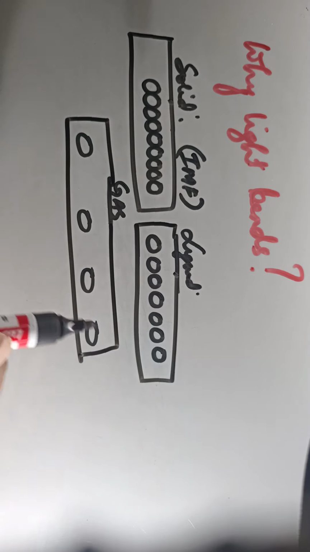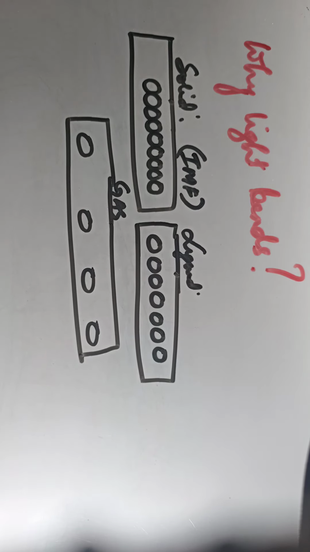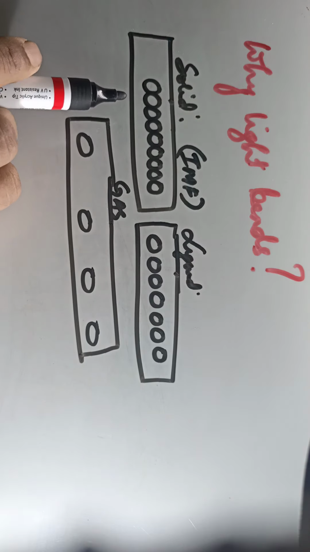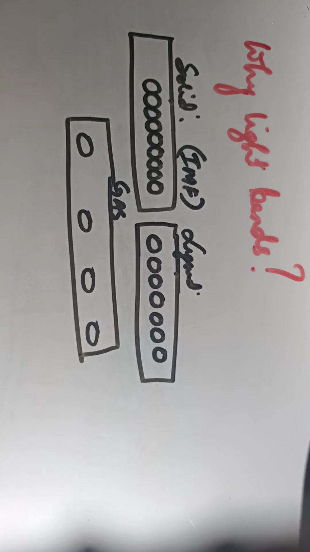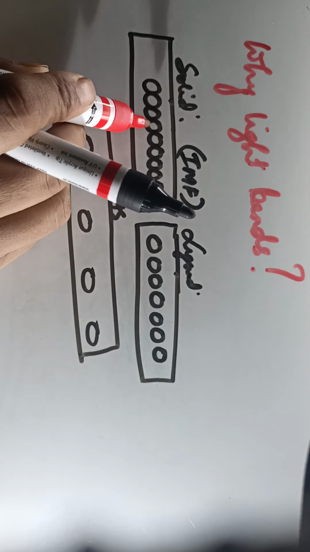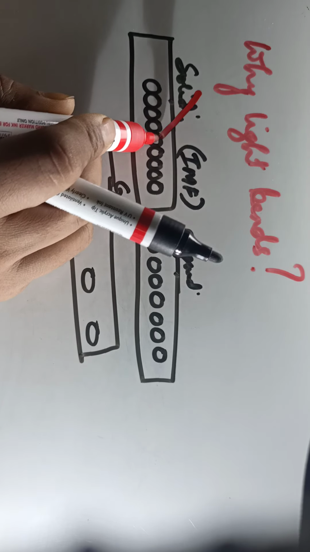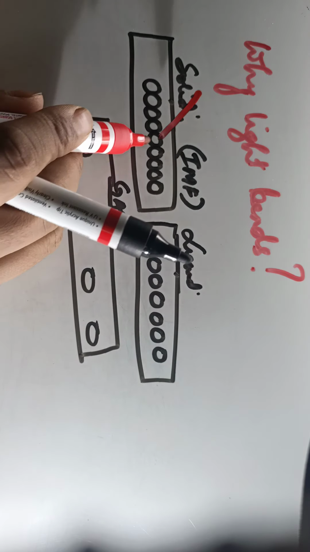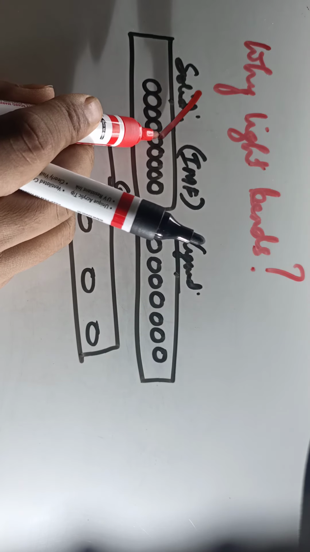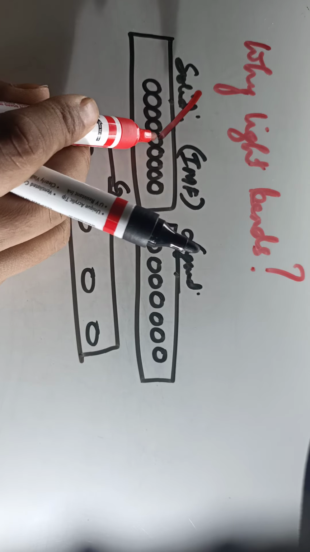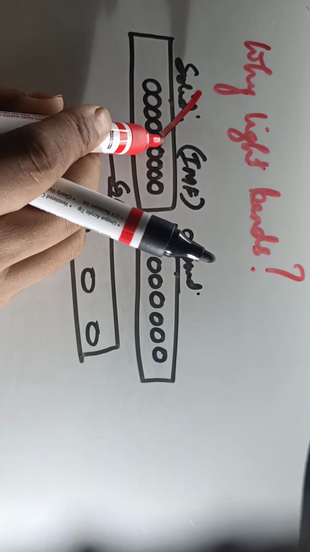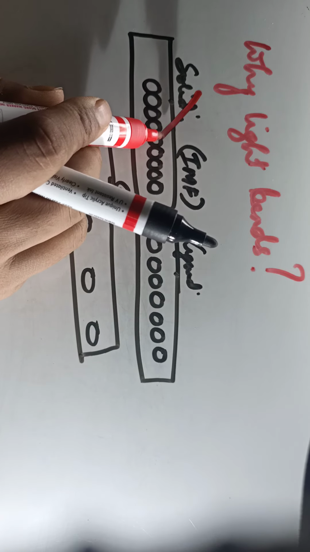Now you need to understand this molecular arrangement in various substances. If you understand the molecular arrangement in various substances, you will be able to understand the concept of why actually light bends. Now if you take the case of solid, you will find that the molecules are very closely packed, so it is not possible for light to easily pass through the spaces between the molecules. Why? Because the molecules are very closely packed, and because of this, the speed of light decreases, the bending.